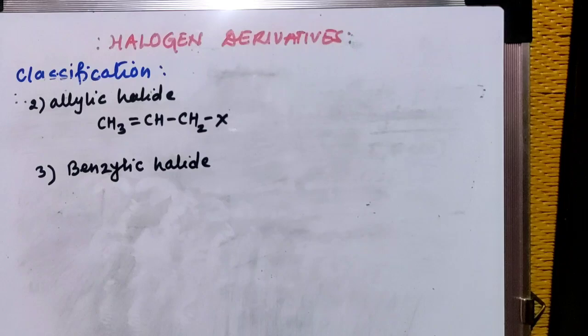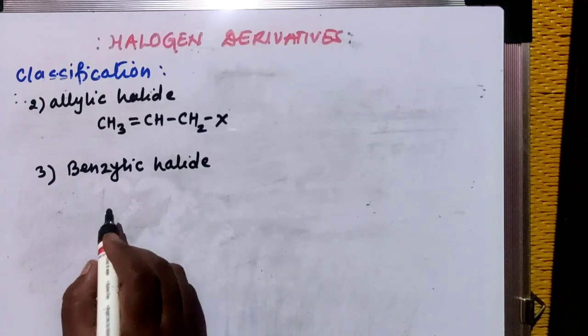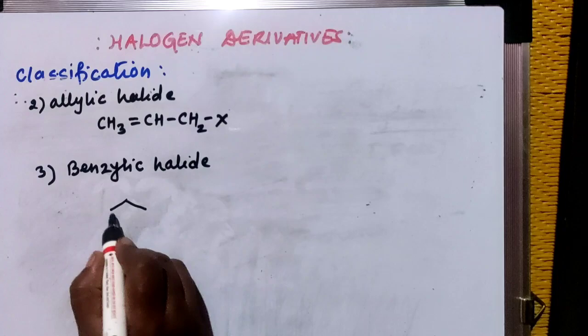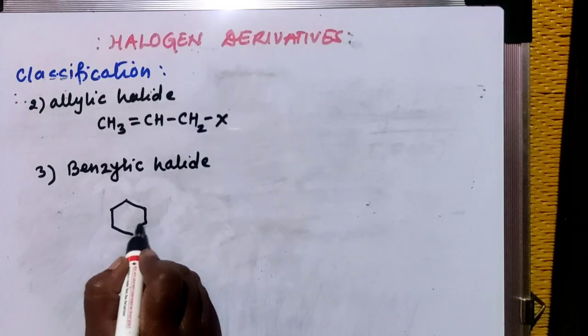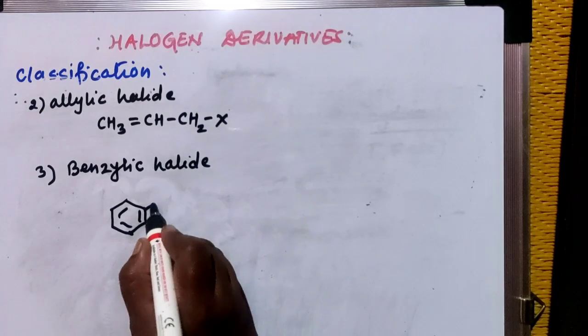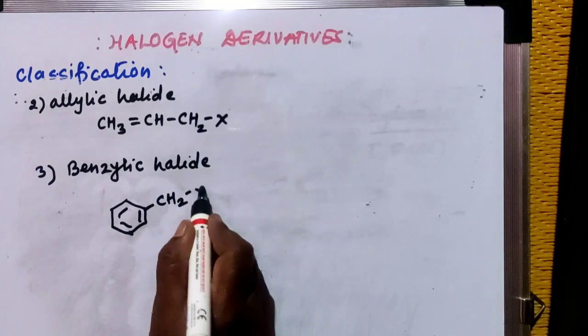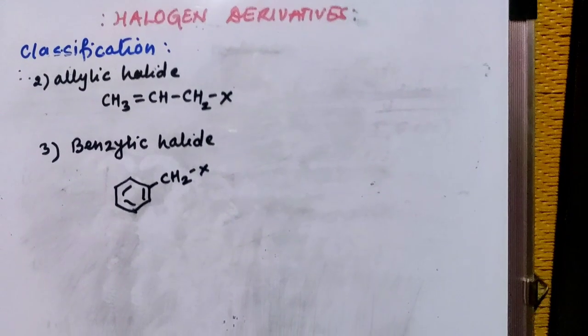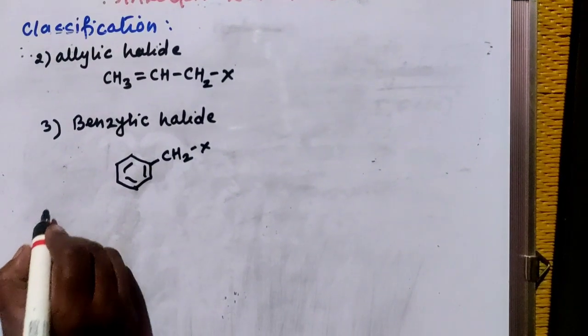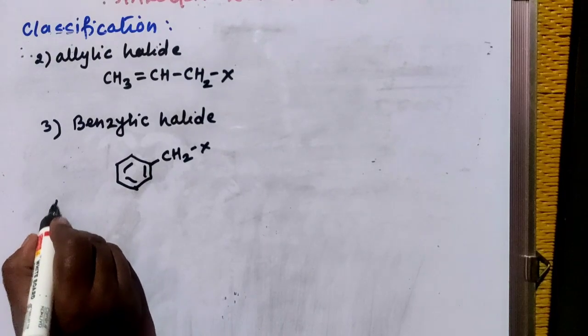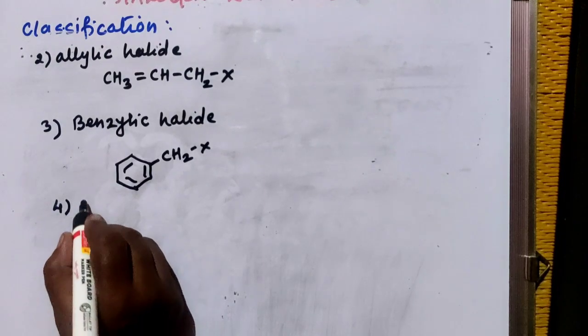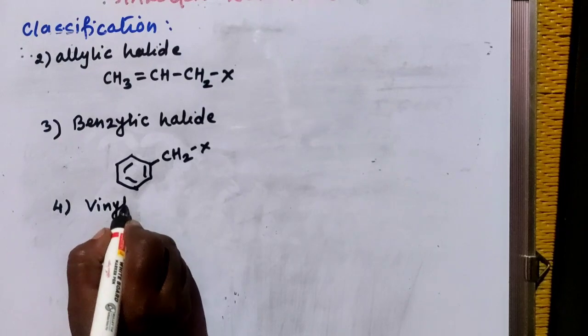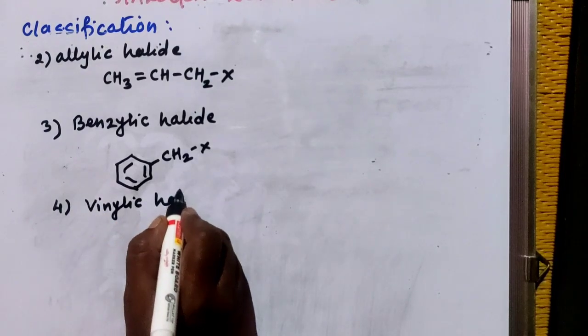We'll take another class, that is benzylic halide. In benzylic halide also, your X is attached with sp3 hybridized carbon atom, but this sp3 hybridized carbon atom is directly attached with the aromatic ring or benzene ring here, CH2X. So this is called as a benzylic halide. Then the next one is vinylic halide. Fourth class is vinylic halide.